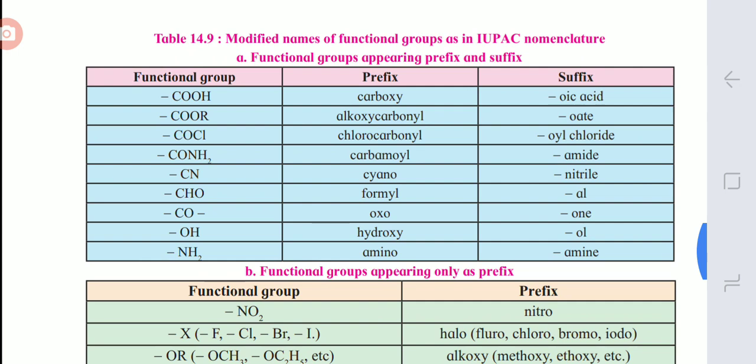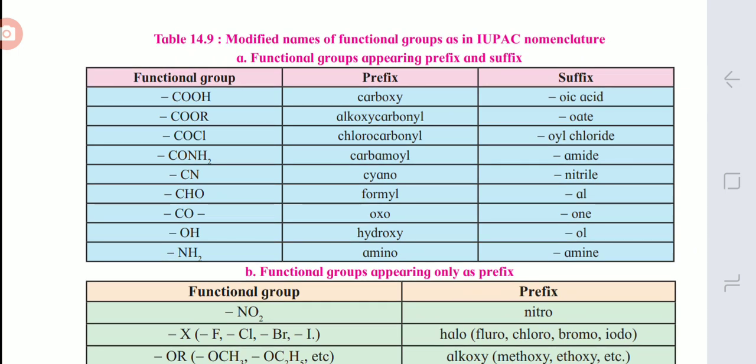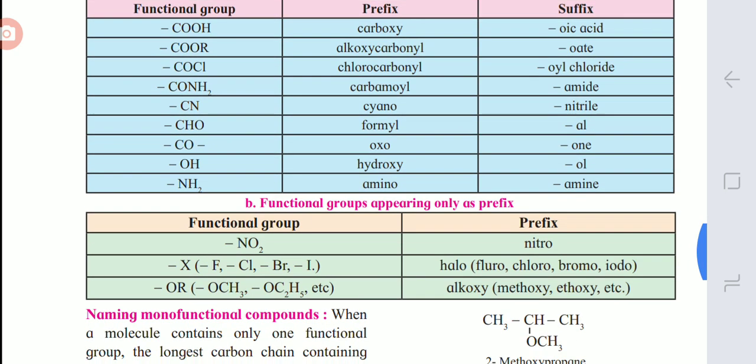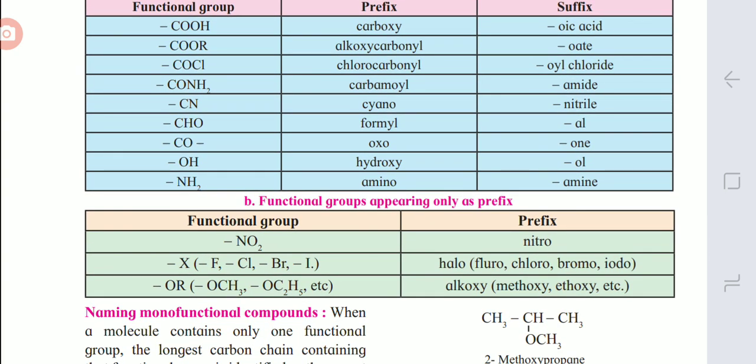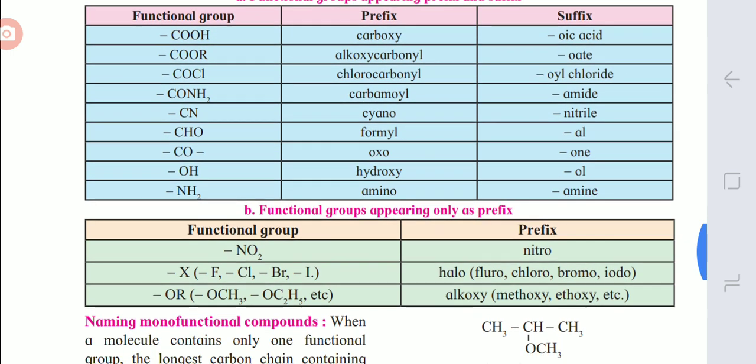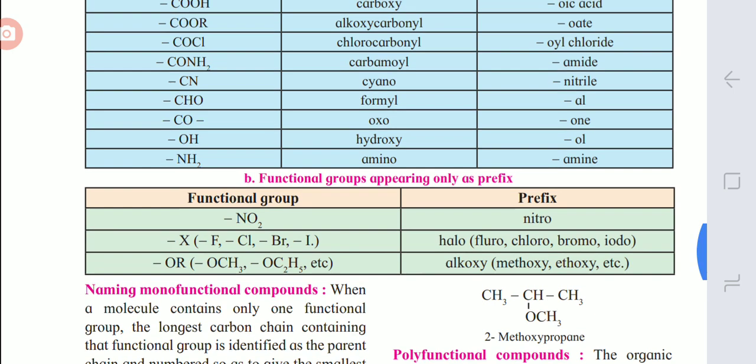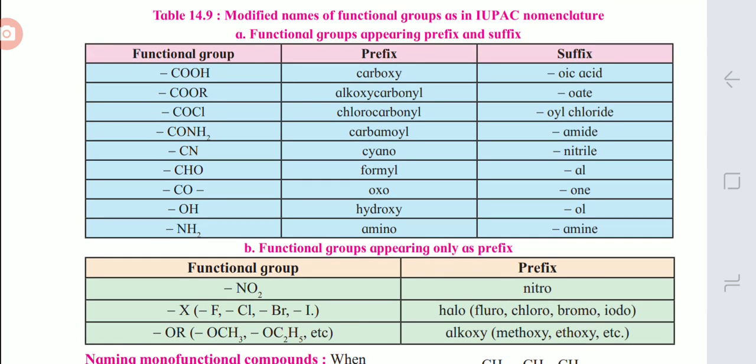While writing the names of compounds which contain more than one functional group, we require this table. The group which has first priority, you have to write its suffix word, and for the group with higher priority you have to write the suffix word.